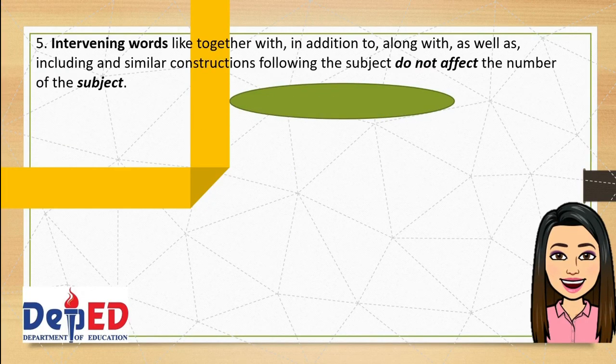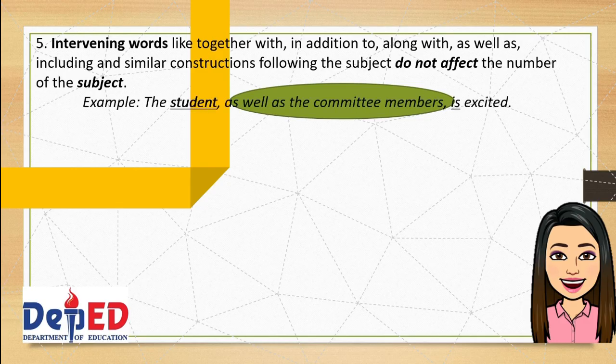Then we have rule number 5. Intervening words like together with, in addition to, along with, as well as, including, and similar constructions following the subject do not affect the number of the subject. For example, the student as well as the committee members is excited. Here, the intervening words, as well as the committee members, should not be paid attention to because our main subject in this sentence is the student, which is singular. That's why a singular helping verb is used.